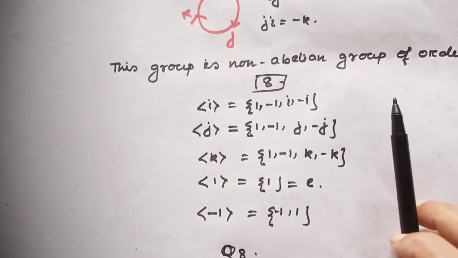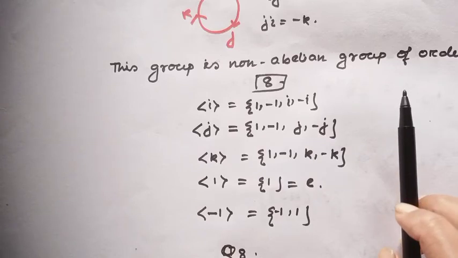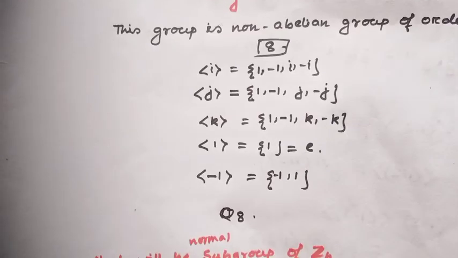This is a very interesting example. This group is a non-abelian group, but every subgroup of this group is normal. And this is very important for any competitive exam.